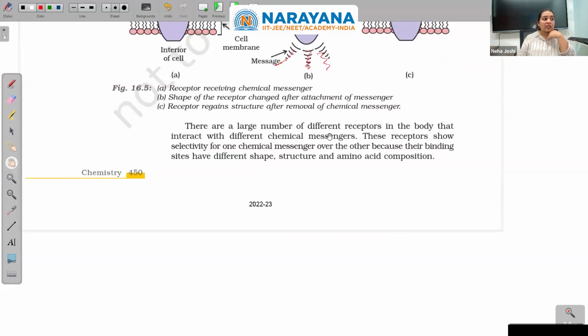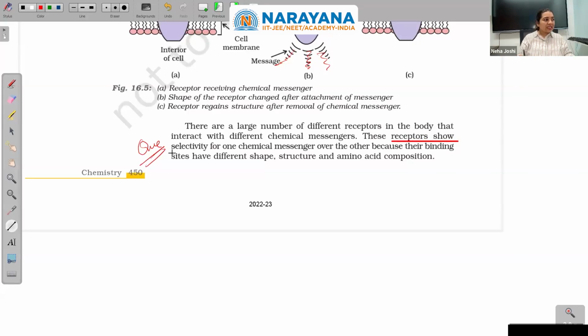Okay? There are a large number of different receptors in the body that interact with different chemical messengers. These receptors show selectivity for one chemical messenger over the other because their binding sites have different shape, structure, and amino acid composition. Again, a question. Here is a question that how they show that specificity.